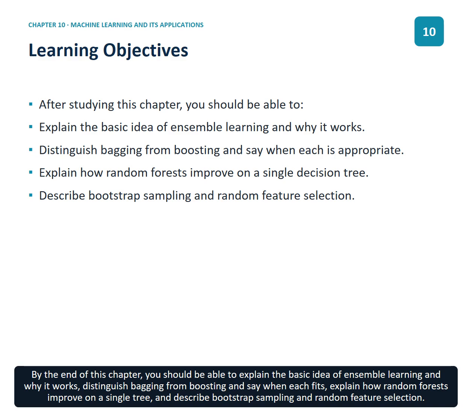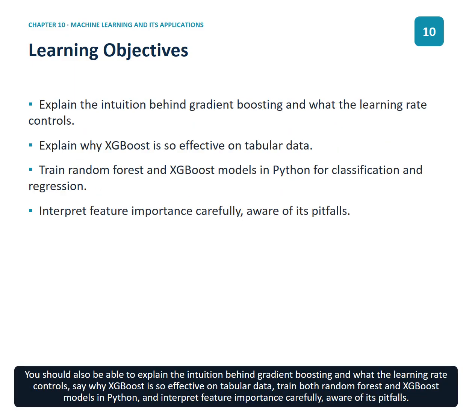By the end of this chapter, you should be able to explain the basic idea of ensemble learning and why it works. Distinguish bagging from boosting and say when each fits. Explain how random forests improve on a single tree, and describe bootstrap sampling and random feature selection. You should also be able to explain the intuition behind gradient boosting and what the learning rate controls, say why XGBoost is so effective on tabular data, train both random forest and XGBoost models in Python, and interpret feature importance carefully, aware of its pitfalls.